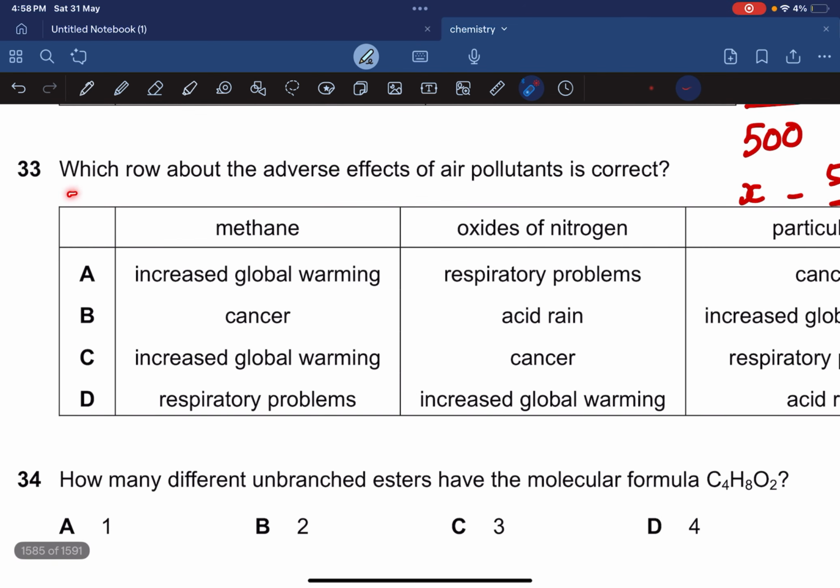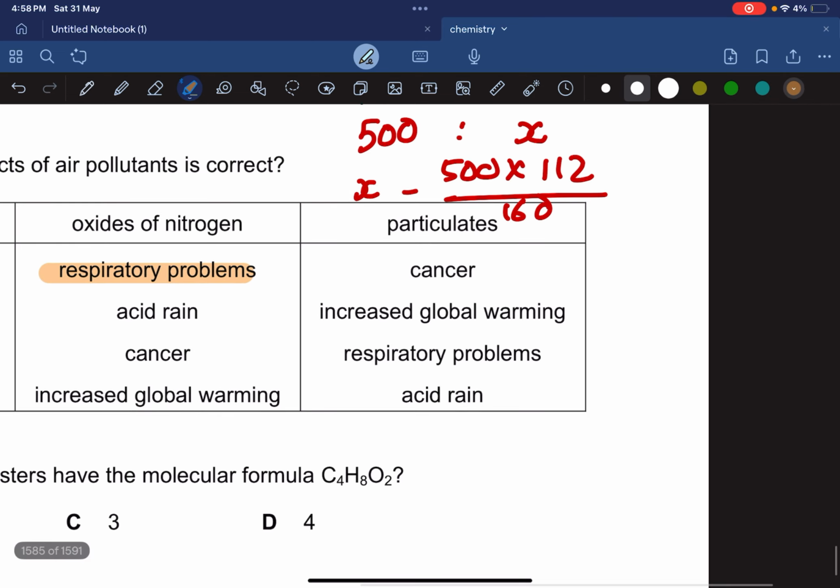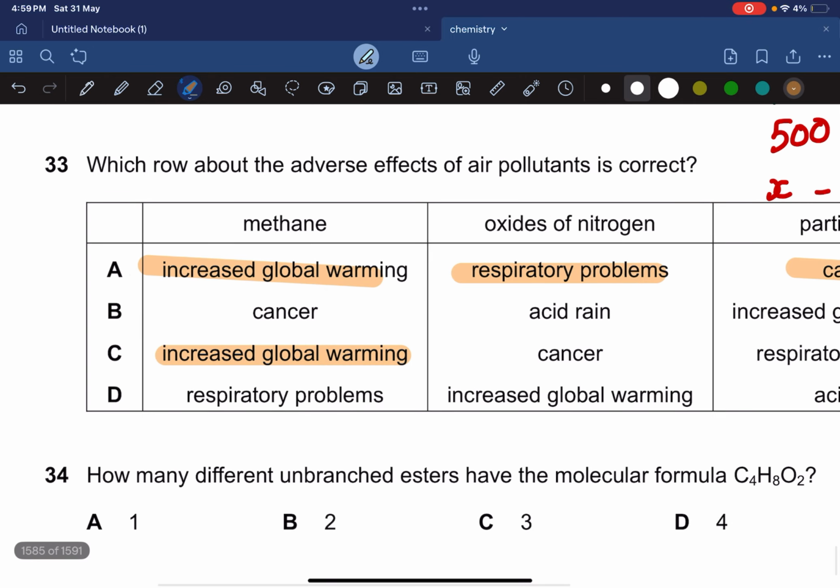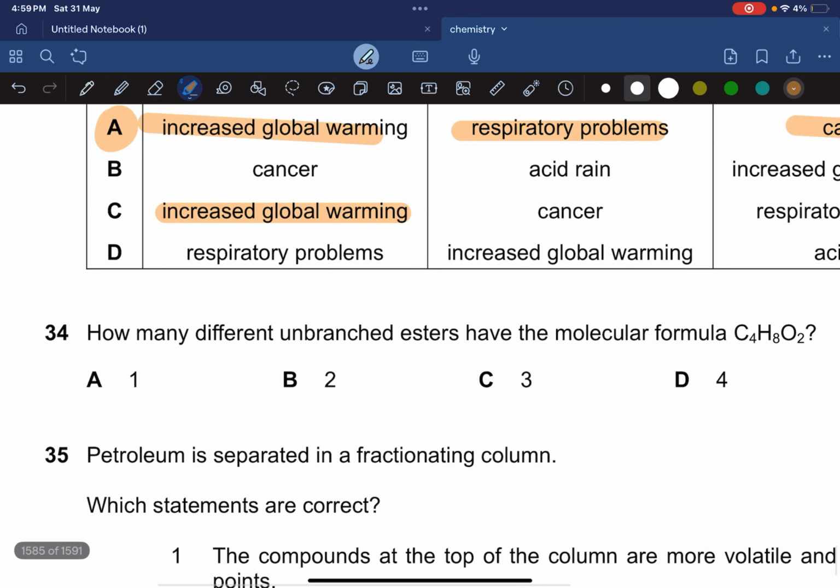Which row about adverse effects of air pollutants is correct? Methane. Okay, that's all cramming. It causes global warming. Okay, oxides of nitrogen, they cause respiratory problems. Okay, and particulates, they cause cancer. So it's going to be option A. I just learned them all. This is all cramming based.